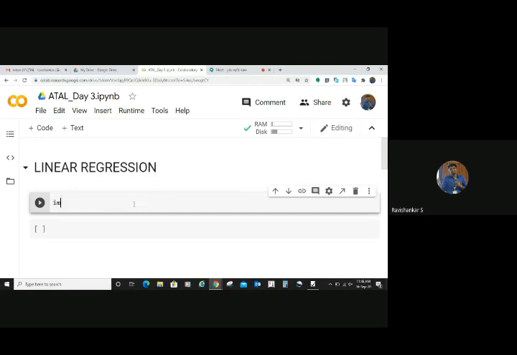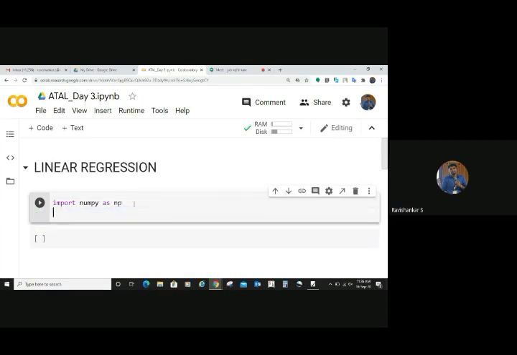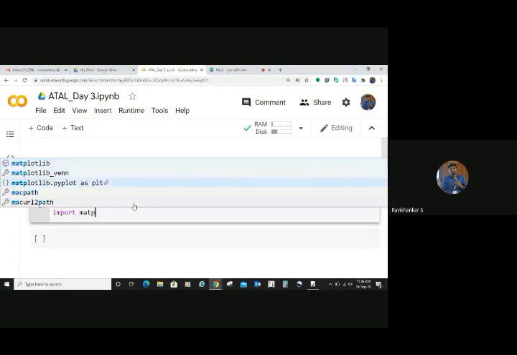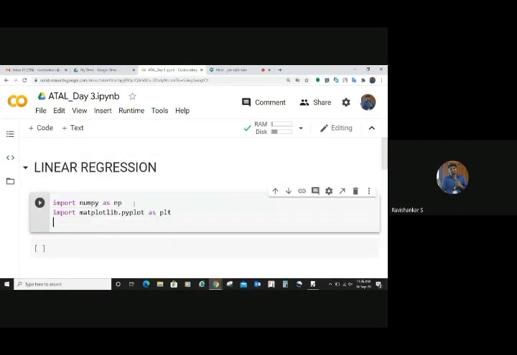Right. So we need this NumPy package, which we learned yesterday, which is used for numerical computation. Now we also need something from Matplotlib for performing the data visualization, right? You can never type the entire things. Suggestions will come, you just choose that. So don't go for typing the entire things.